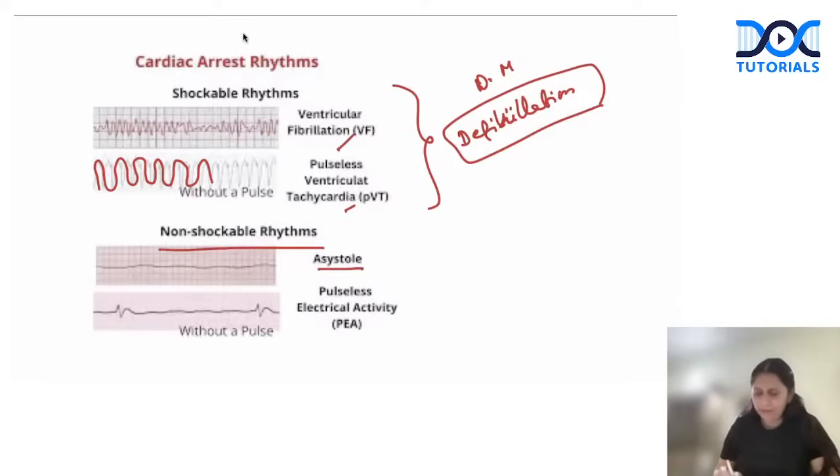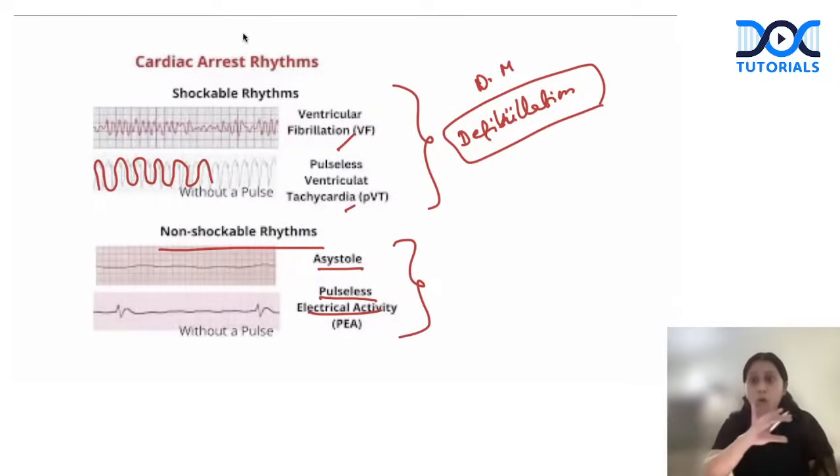Non-shockable rhythms are asystole, which is a straight line, and pulseless electrical activity, that is PEA. In asystole, there is no electrical activity, so we would never defibrillate. And in pulseless electrical activity, there may be normal electrical activity, so we need not defibrillate. So what is the definitive management for non-shockable rhythm?